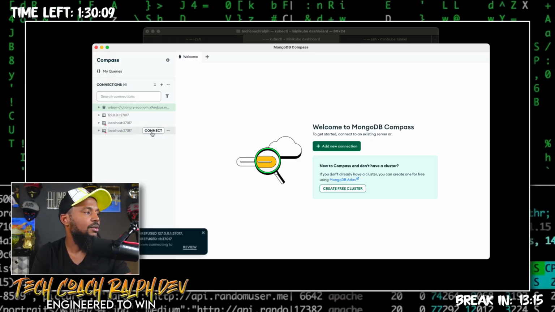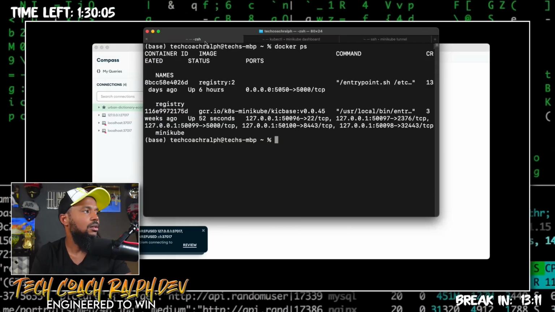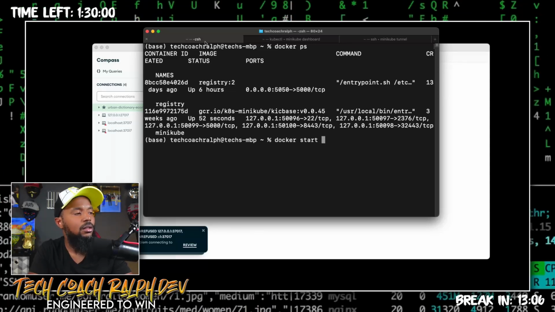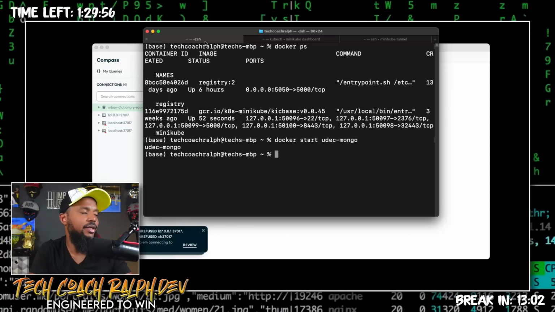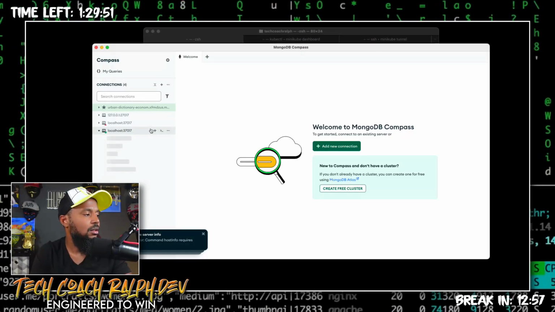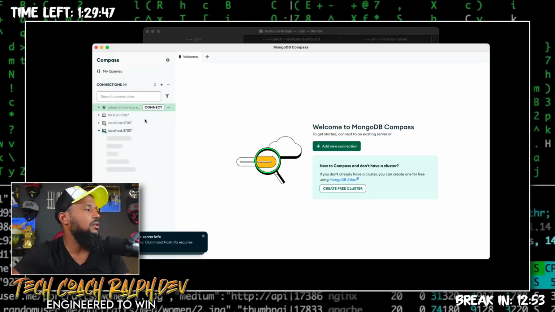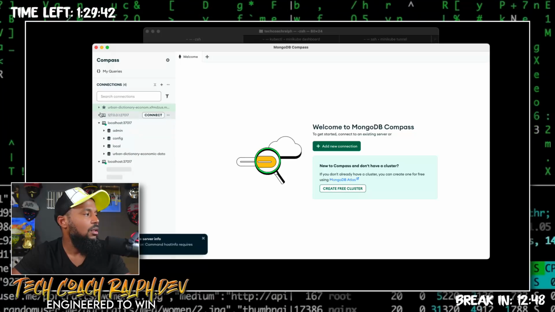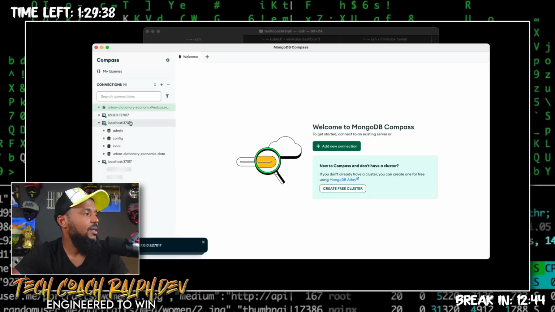This one doesn't connect. Let's go to this one. Hold on. Let's see. So I don't have it. So docker start udec-mongo. All right, so that's started. Now if I go to connect to this one, Mongo command hostInfo requires authentication. Let me try the other one then. All right, so there goes this one. Let's connect to that one as well. So now we're connected to both.